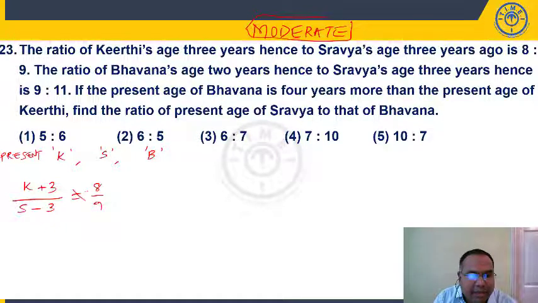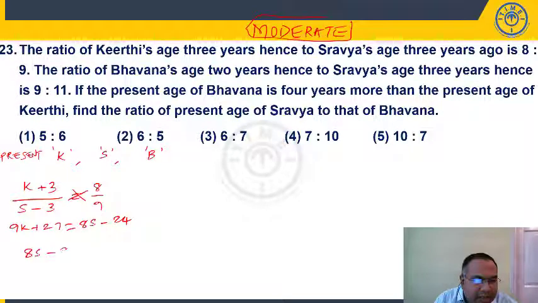9. Cross multiply. 9K plus 27 is equal to 8S minus 24. Or I can say 8S minus 9K is equal to 27 plus 24, which is 51. This is my first equation.